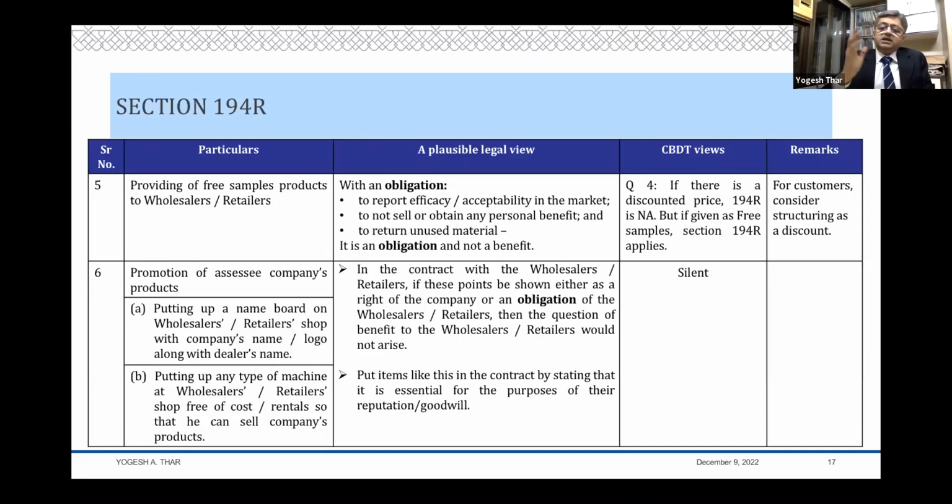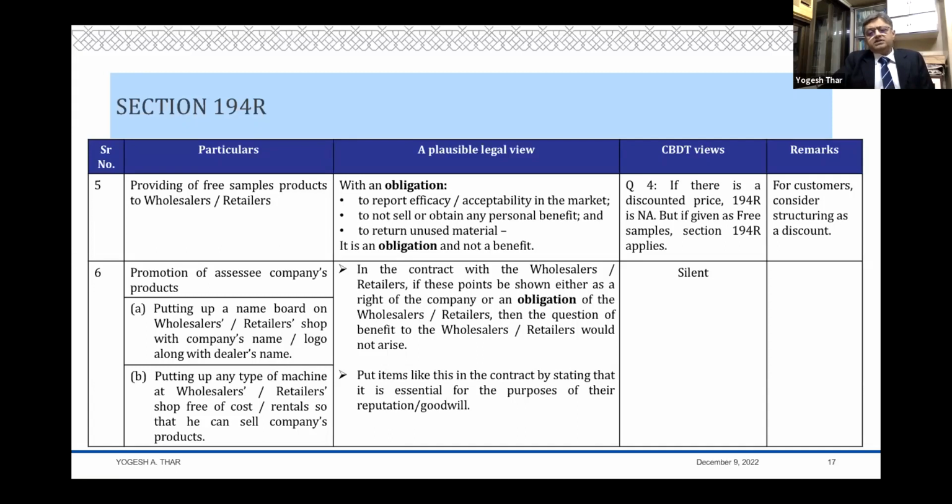Discount ultimately is defined as reduction in the price of goods. This is how the definition of discount is, if you look at the Guidance Note on terms used in financial statements issued by the ICAI, or you look at any definition of discounts anywhere, you find that this is the underlying principle, that reduction in the price at which you are selling is a discount.